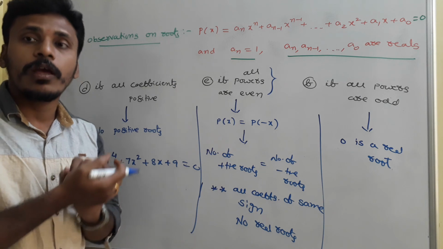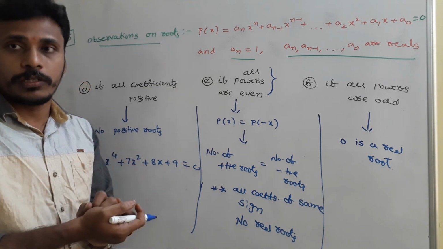Okay, so this is also something about deciding the number of real roots, number of positive roots, and the number of negative roots of a polynomial equation just by observing the coefficients. Okay, have a look.